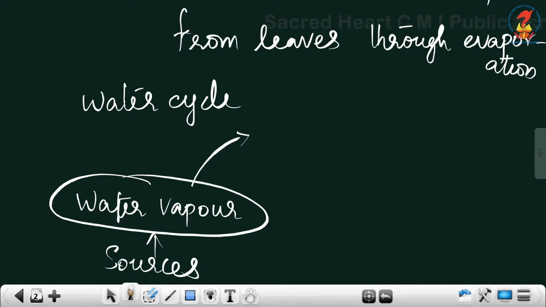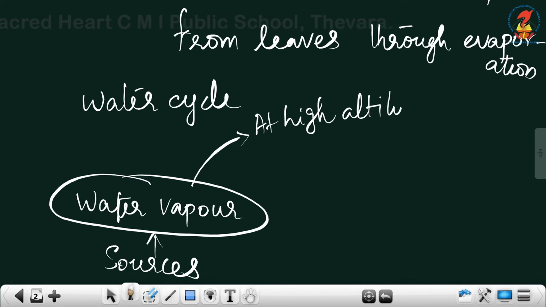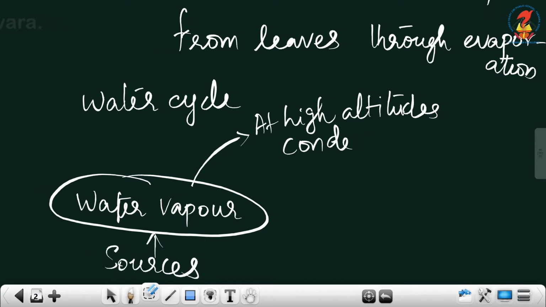At high altitudes, this water vapor condenses to form clouds.